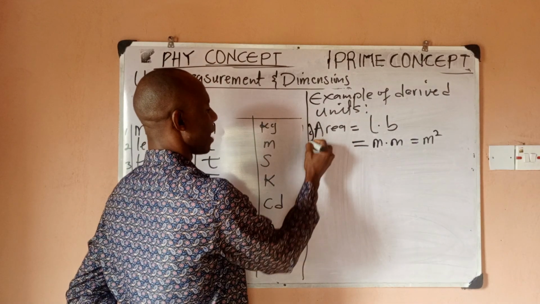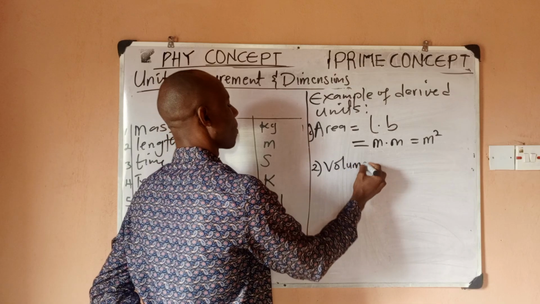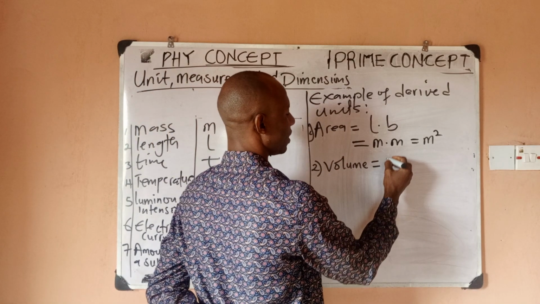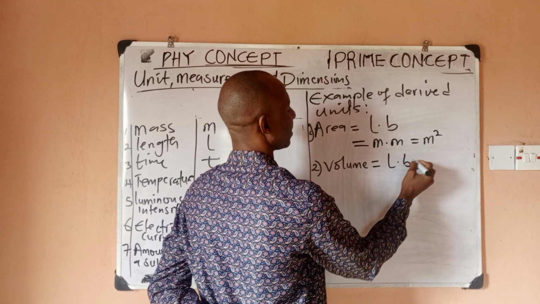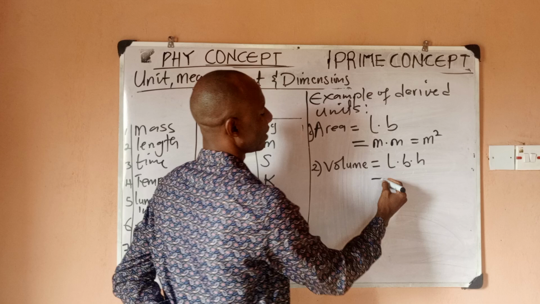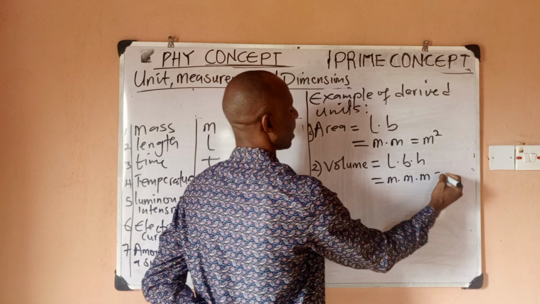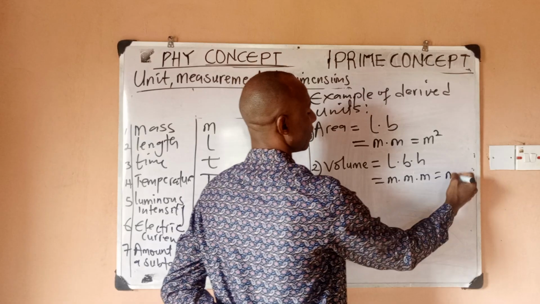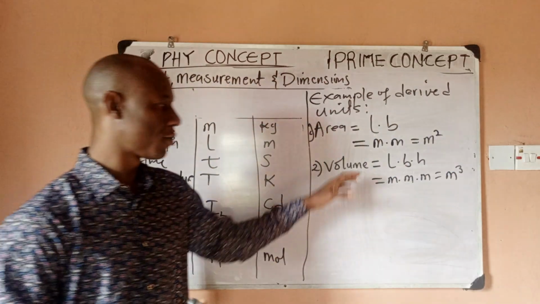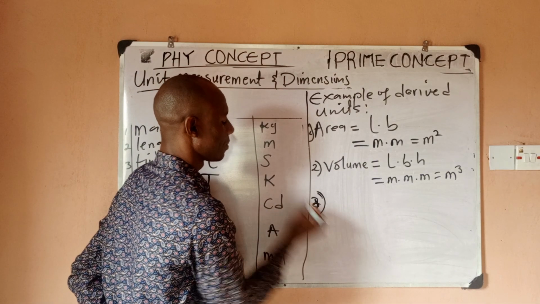Now we can also have, say, volume, for example. Volume is going to be length times breadth times height, right? And all these things are the same. So this is going to be meter times meter times meter, which is going to be meter cube. That's the unit of volume, which is derived from base units. Say we have number 3.